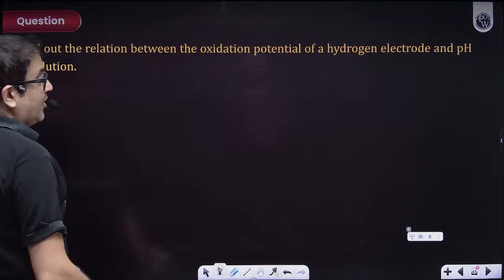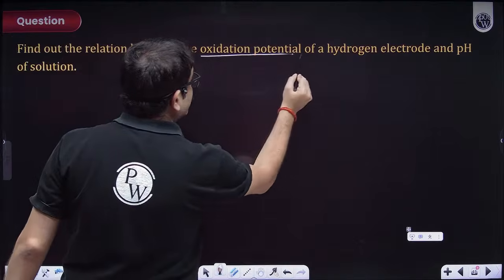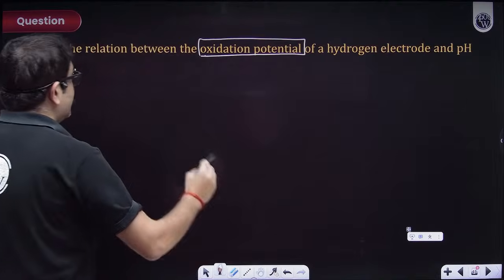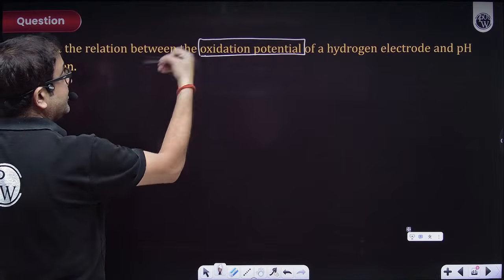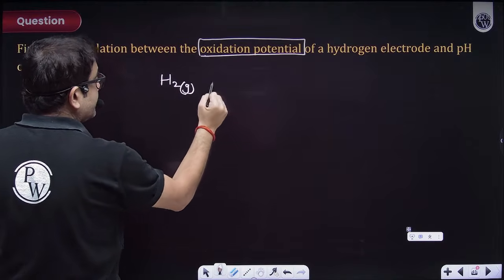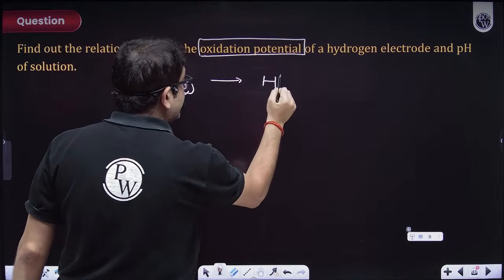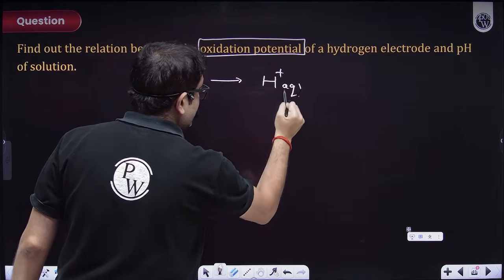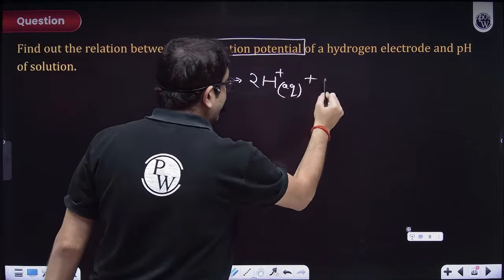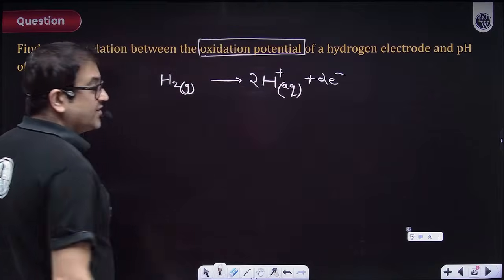Because I'm talking of the oxidation potential of hydrogen, let me write the oxidation half of the reaction. Hydrogen is in the 0 state here. It is going to the +1 state here. So this is my oxidation half of the reaction. In order to balance, let me write 2 over here, and then 2 electrons will balance the charge. So this is the oxidation half.